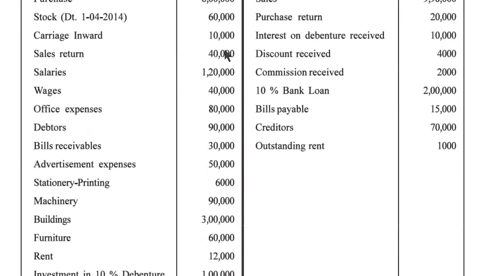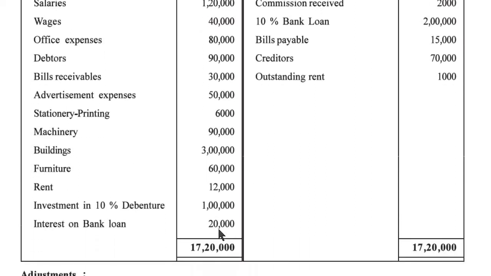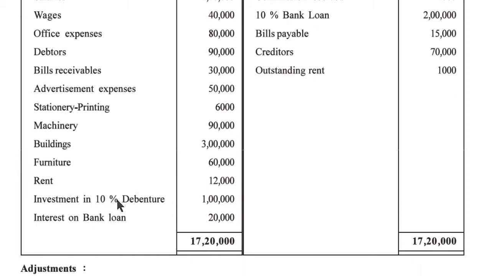Carriage inward 10,000, sales return 40,000, salaries 1,20,000, wages 40,000, office expense 80,000, debtors 90,000, bills receivable 30,000, advertisement expense 50,000, stationery printing 6,000, machinery 90,000, building 3 lakh, furniture 60,000, rent 12,000, investment 10% debenture 1 lakh, interest on bank loan 20,000.